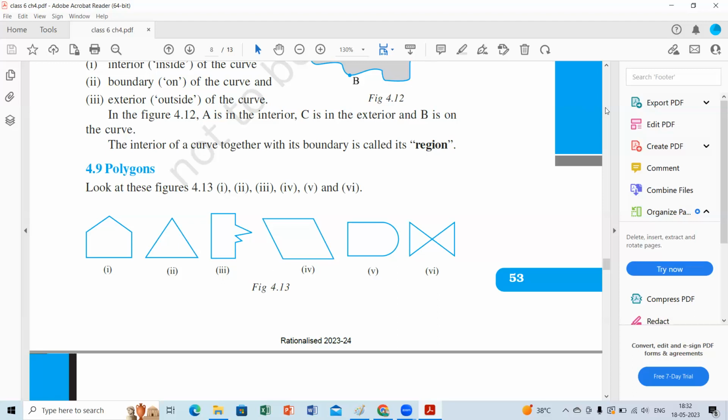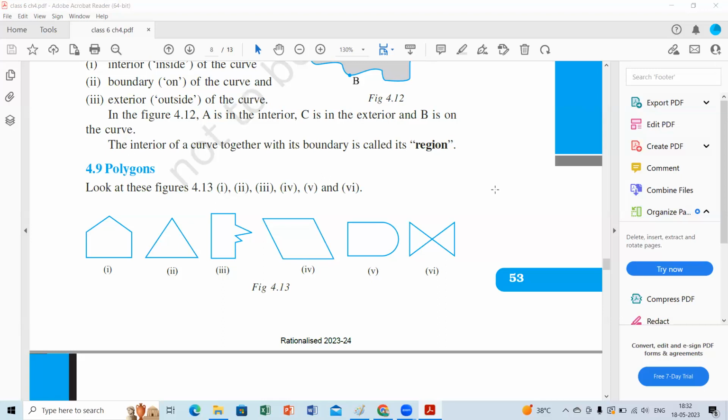Aishwarya, come on. Yes, ma'am, for figure 3, it's not a polygon, right? Which one, third one? Yes, ma'am. Third one is a polygon, beta.